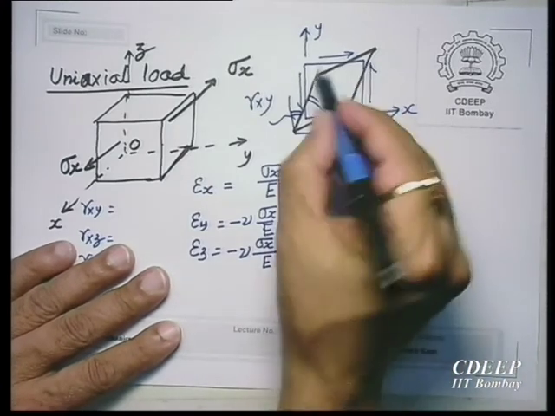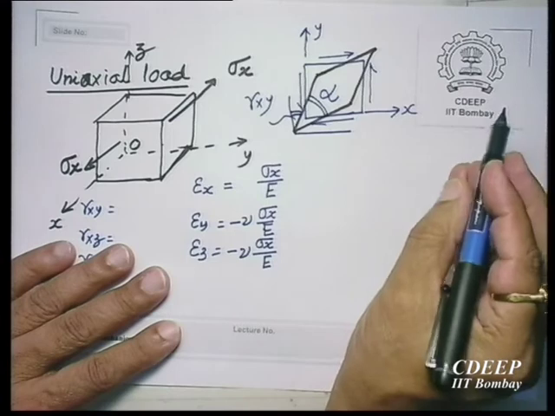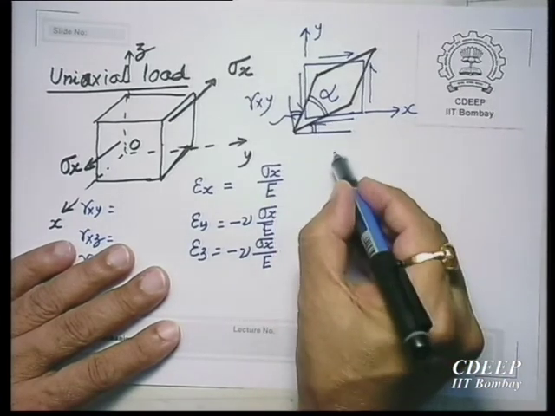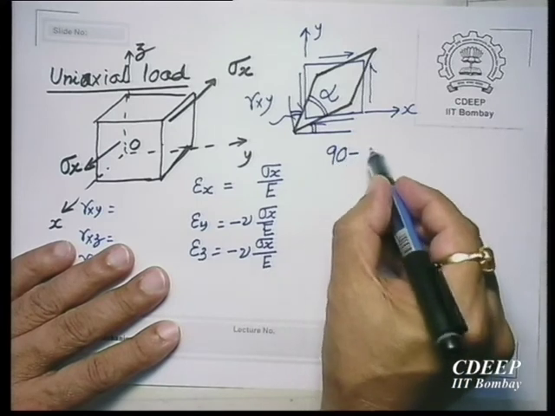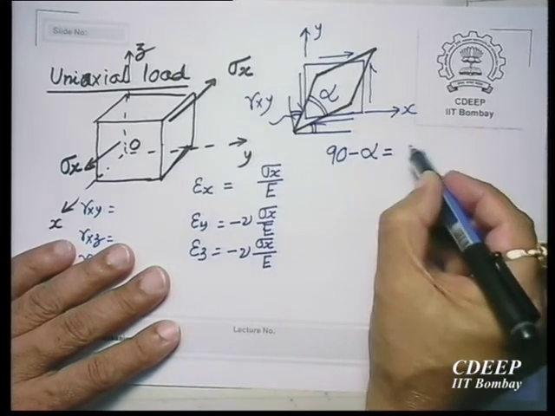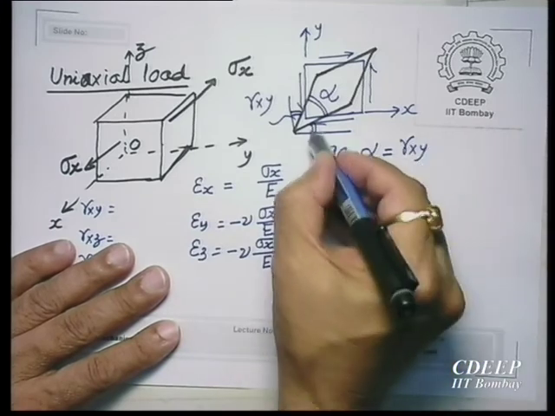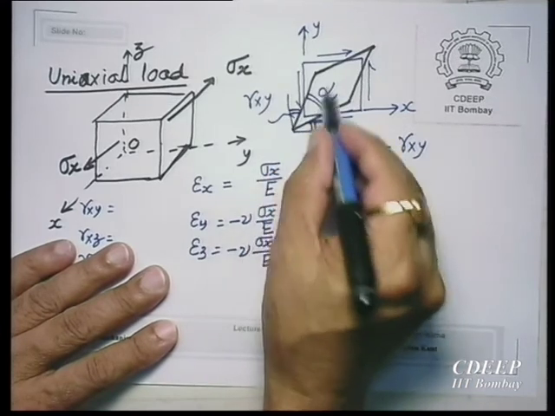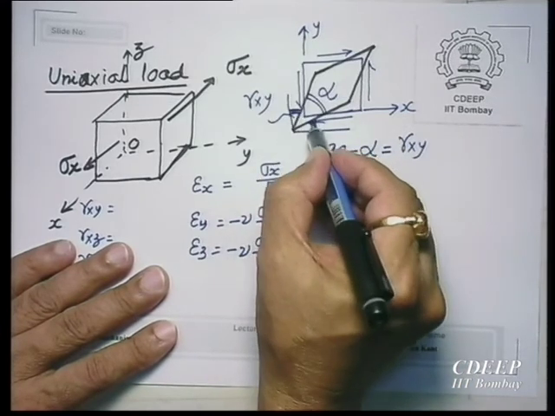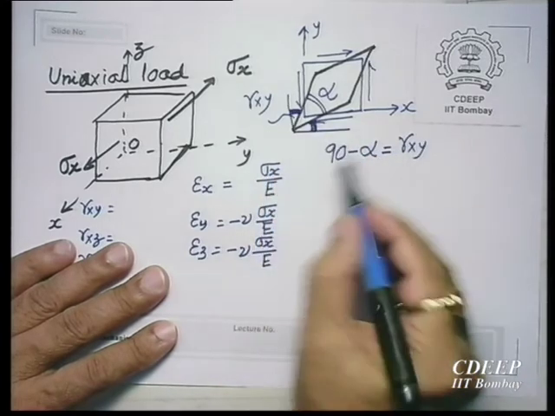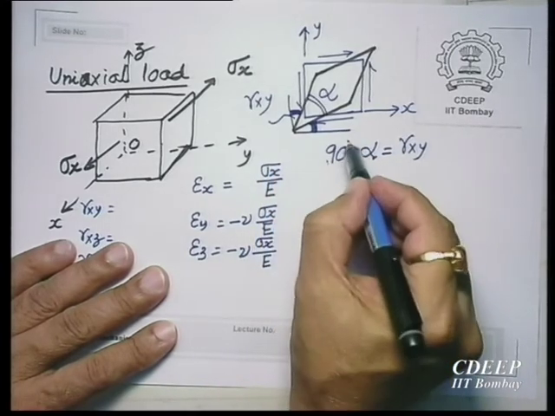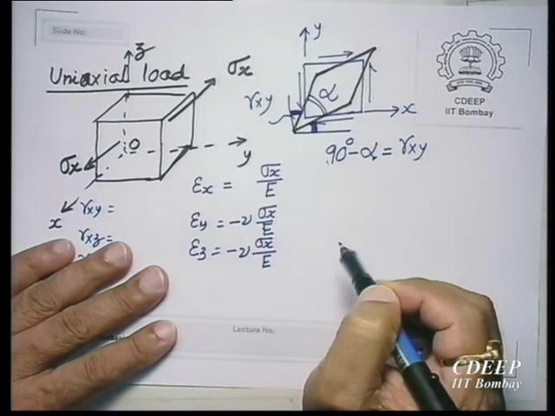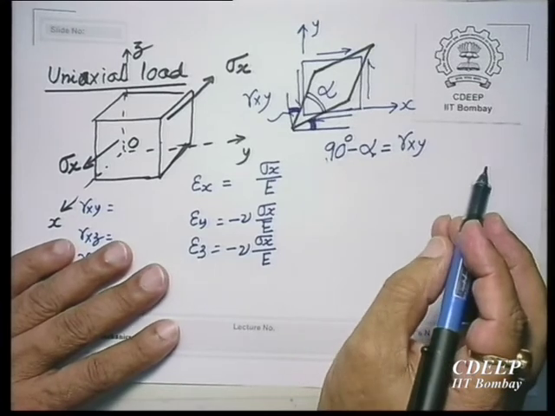If the included angle is alpha, then 90 minus alpha is called gamma xy. This is also changing, it has gone from vertical. So, what is the change in 90 degrees? This plus this, and that plus this is 90 degrees minus alpha. Alpha is the included angle, where xy is positive. So, this is a positive shear strain gamma xy.